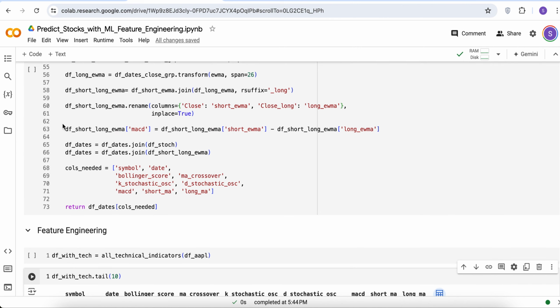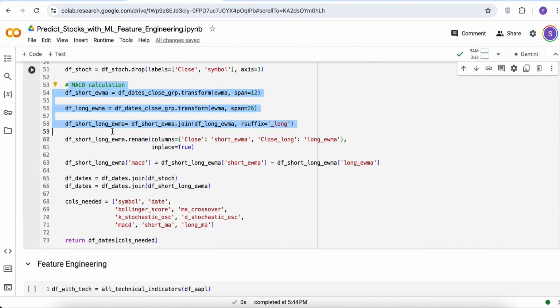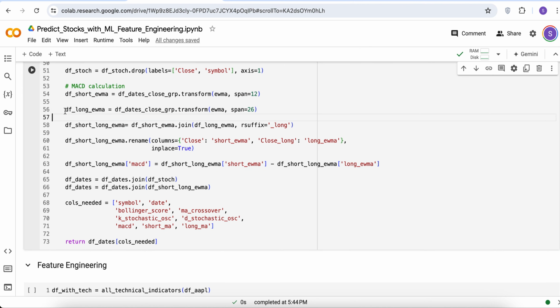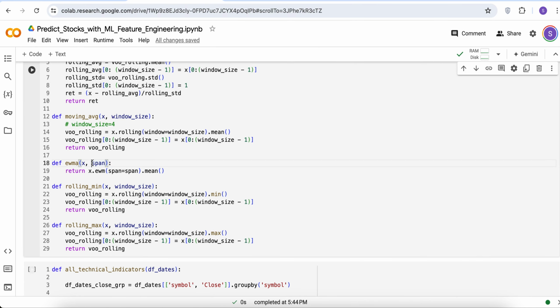And then we also calculate something called MACD, which again is a difference between the short exponential moving average and the long exponential moving average. We have the same setup where we take this grouped time series and the grouped data frame, and we transform by calling this EWMA function with a parameter span.